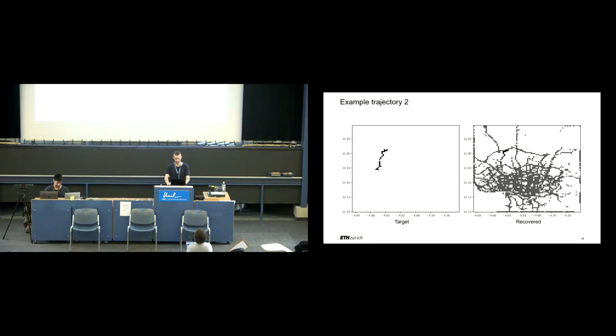Here we have another example. The trajectory is hidden within others, colored in gray. However, it is still possible to isolate some checkpoints that are very likely to be part of the target trajectory, colored in black. Considering the 30,000 trajectories on average, our attack can reduce the set of possible checkpoints visited by a vehicle to around 10% of the possible checkpoints.